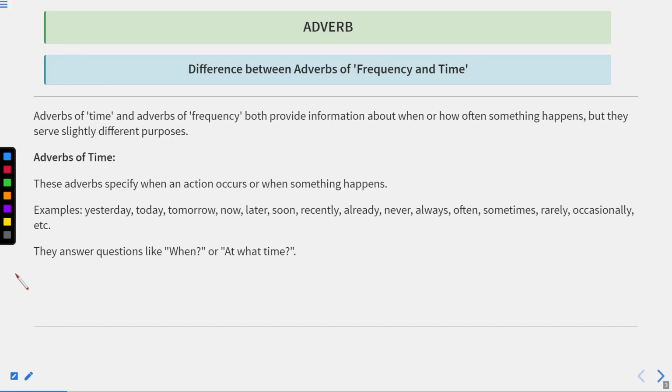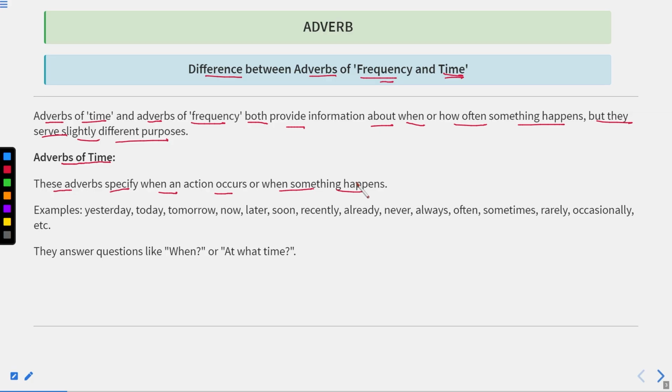First of all, we'll see the difference between adverb of frequency and adverb of time. Now, this difference is really very important in case of adverbs. Adverbs of time and adverbs of frequency both provide information about when or how often something happens, but they serve slightly different purposes. First, for example, adverb of time. These adverbs specify when an action occurs or when something happens.